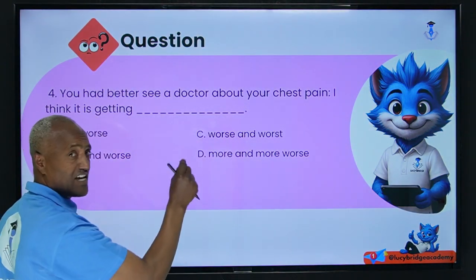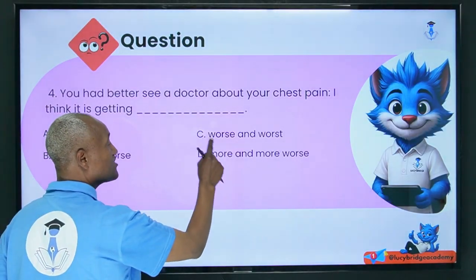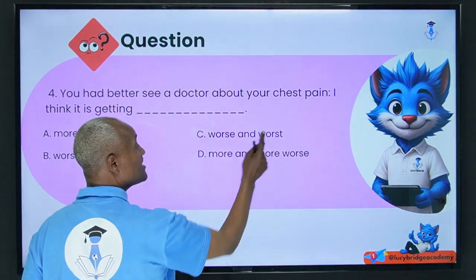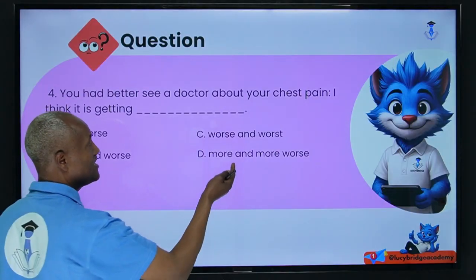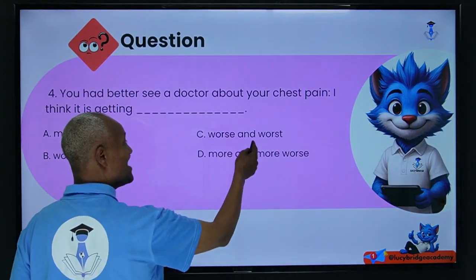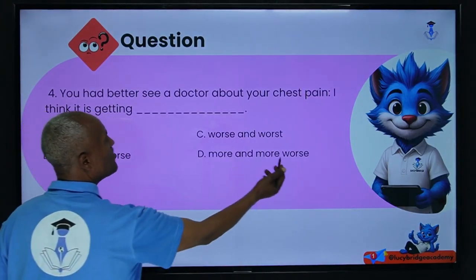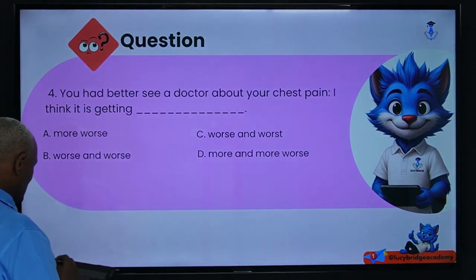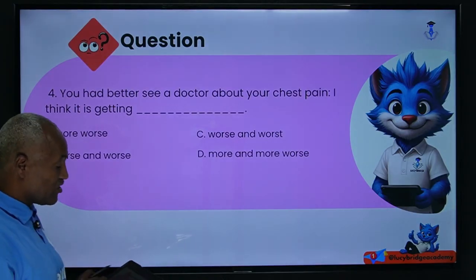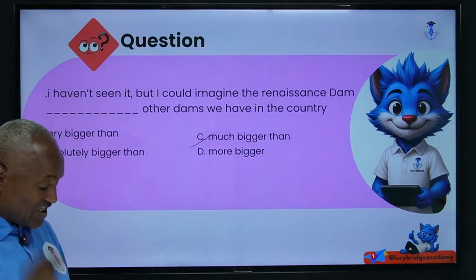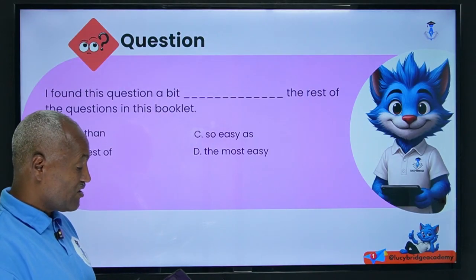This is directly taken from the national exam. To say double comparative, the word must be comparative. "More and more worse," we don't say. Therefore, the answer here is "worse and worse," and it sounds right. This is what you have to remember.